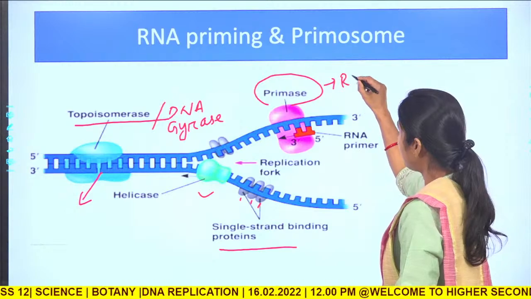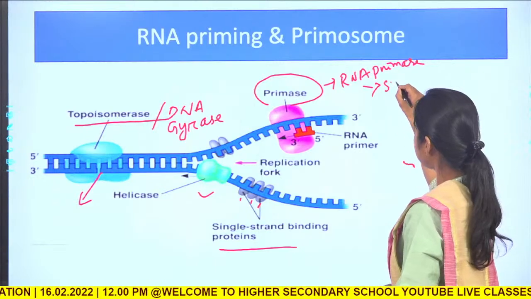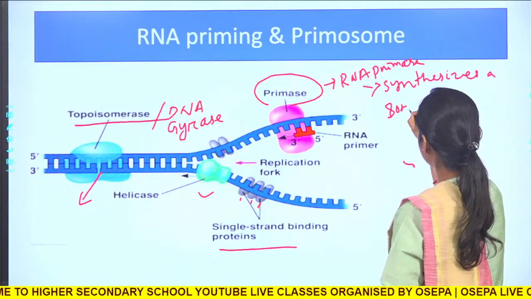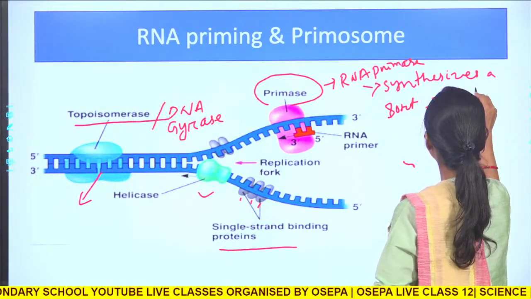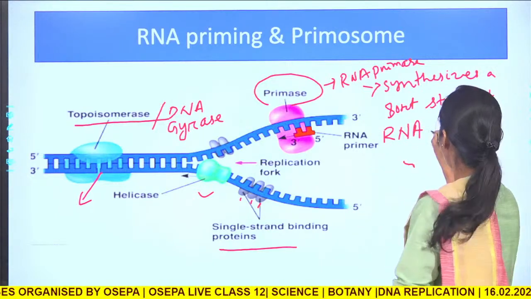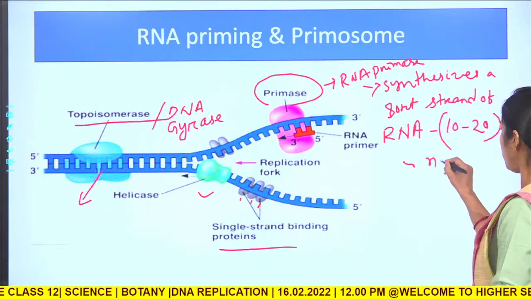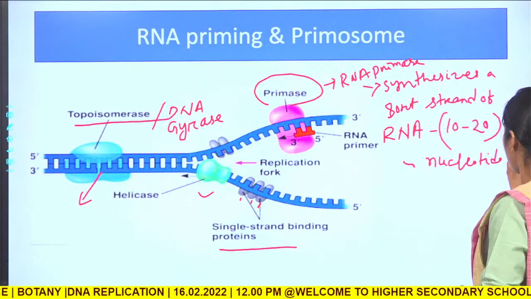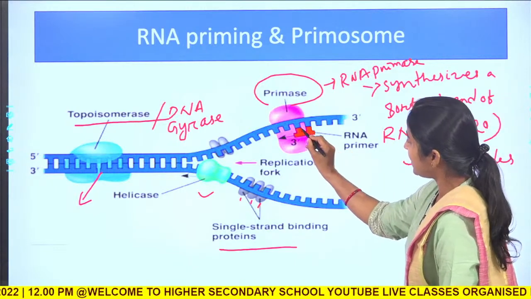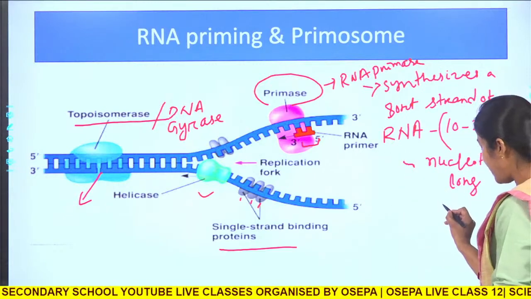This primase is nothing but an RNA primase. What it does is synthesize a short strand of RNA, 10 to 20 nucleotides long. Okay, so here you see it creates an RNA primer. Now, what is the role of that RNA primer?